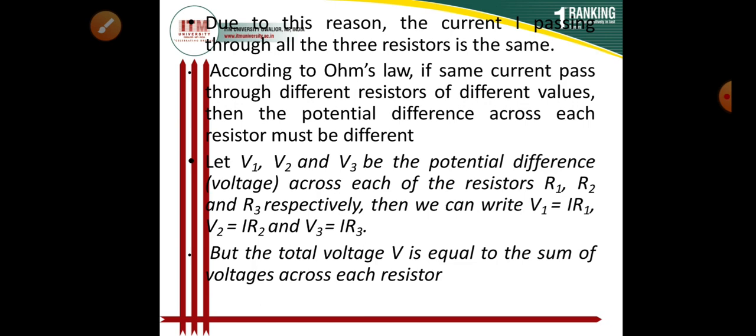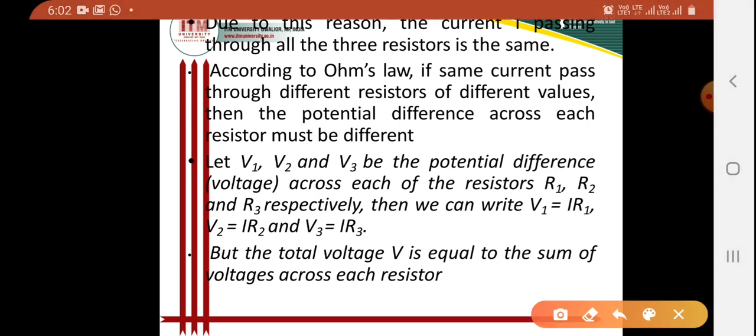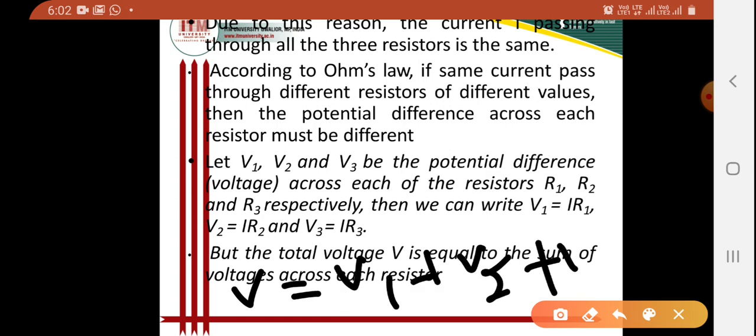Similarly, the potential difference V2 will be equal to IR2, because the current in each and every resistor is the same. And similarly V3 will be IR3. And the value of V can be written as V is equal to V1 plus V2 plus V3.